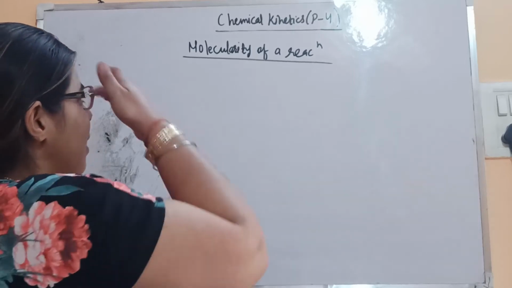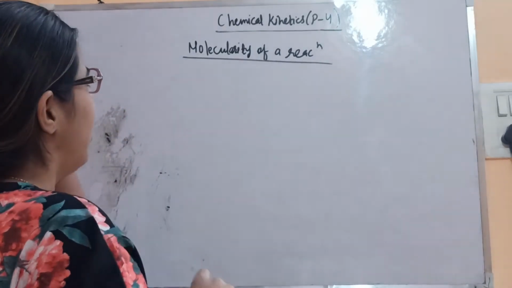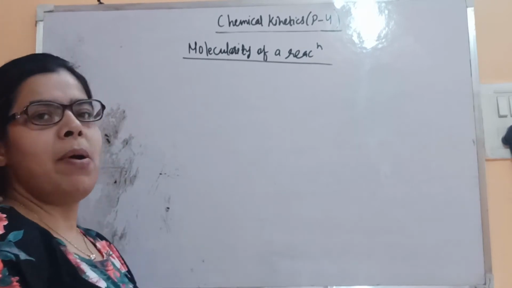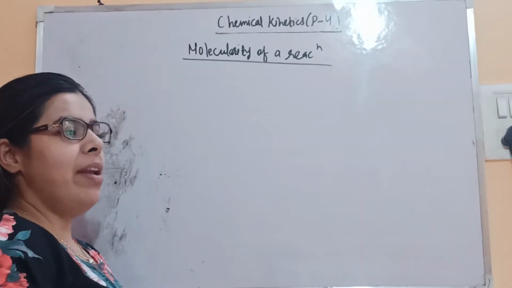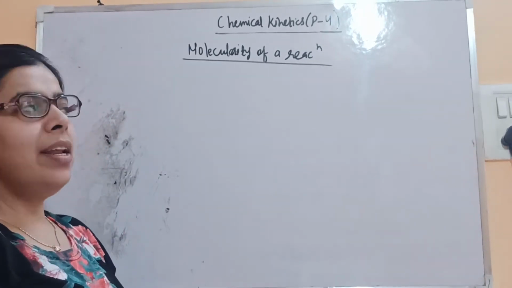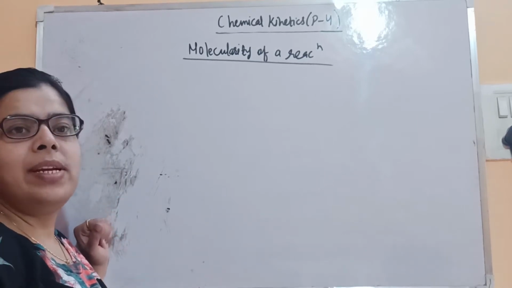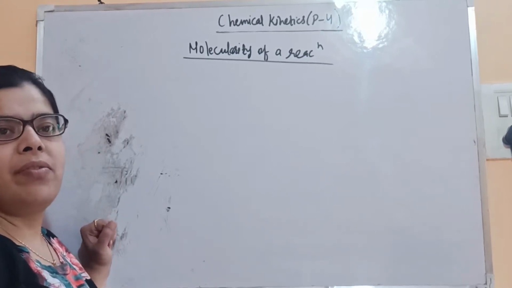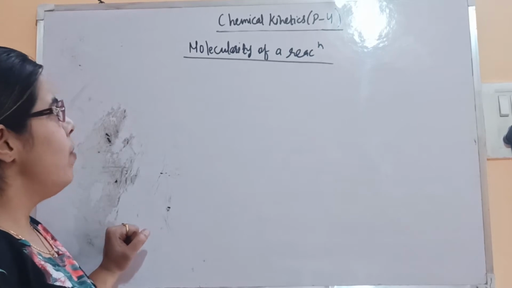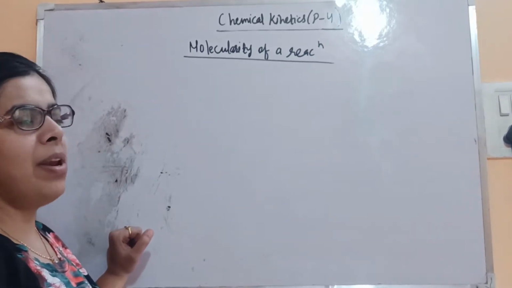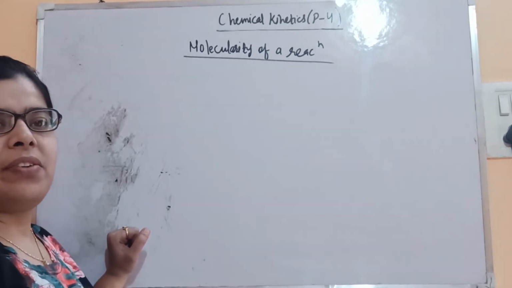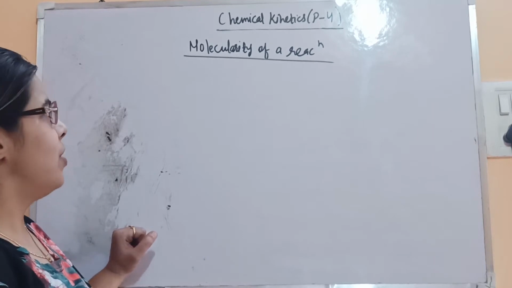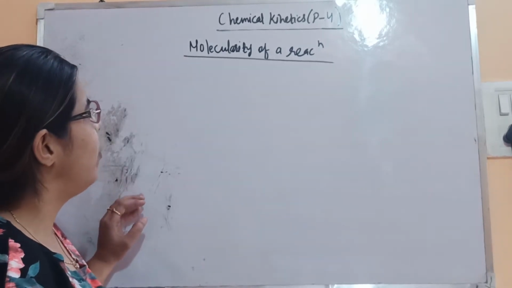Students, welcome back. In the previous video we discussed the order of the reaction and different examples of that, and then we saw the units of the rate constant for the different orders of the reaction. Now we'll learn the next term related to the effect of concentration on the rate of the reaction. So this is the second term, molecularity of a reaction.